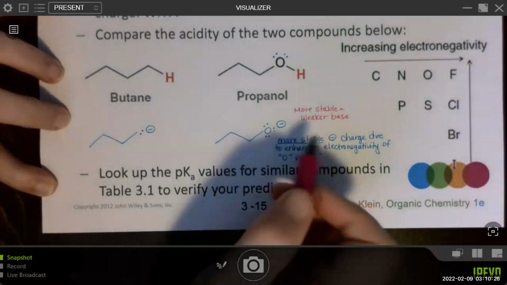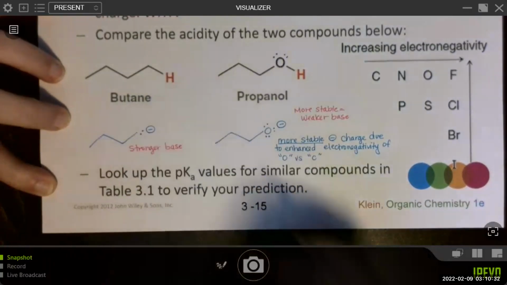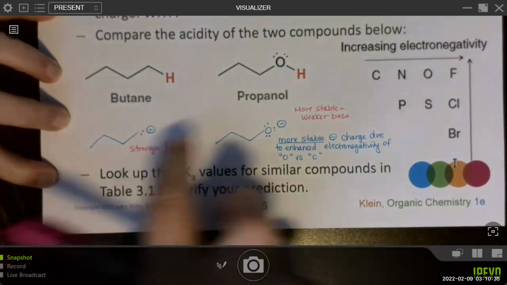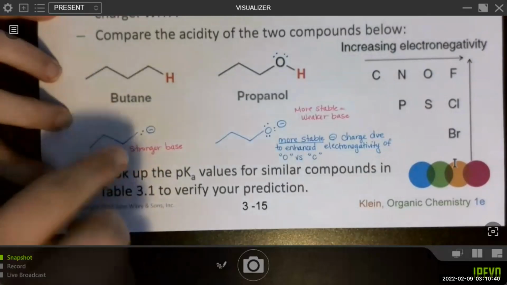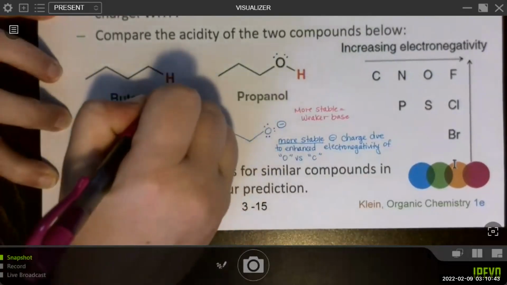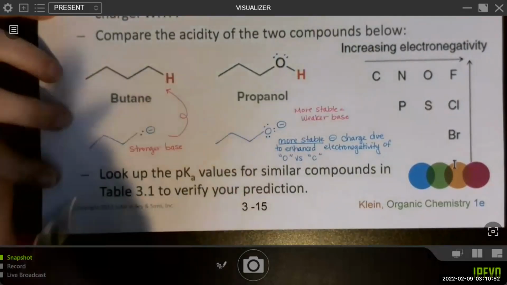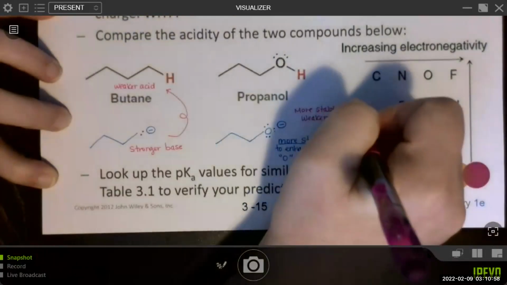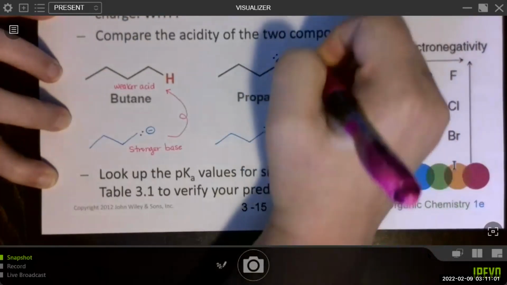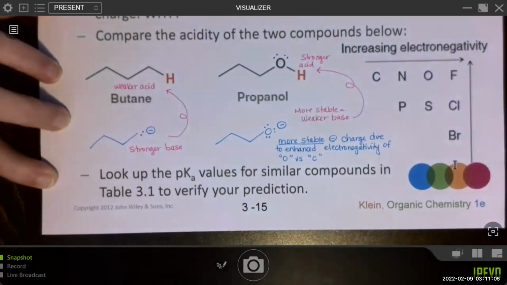So this is the weaker base, and this, by comparison, is the stronger base. Now we have the important information here. We can use that inverse relationship to say, okay, this is the stronger base. Is it predicted to be the weaker acid or the stronger acid? The stronger base corresponds to the weaker acid, and the weaker base corresponds to the stronger acid. So that is our qualitative prediction.